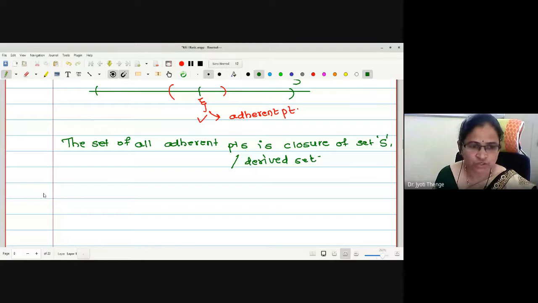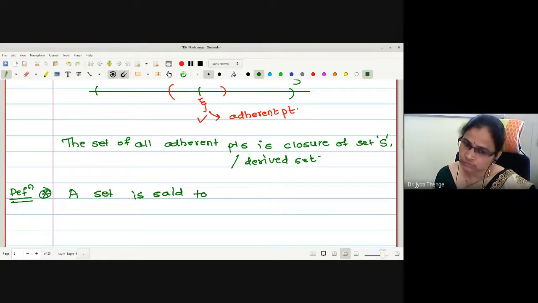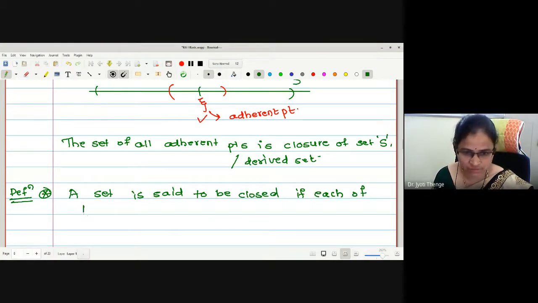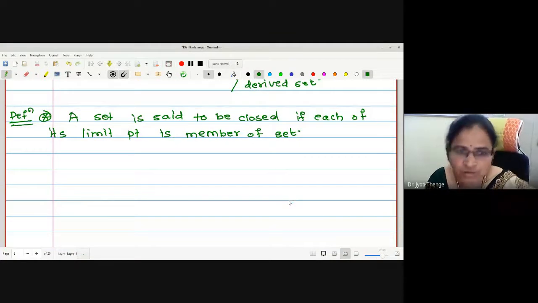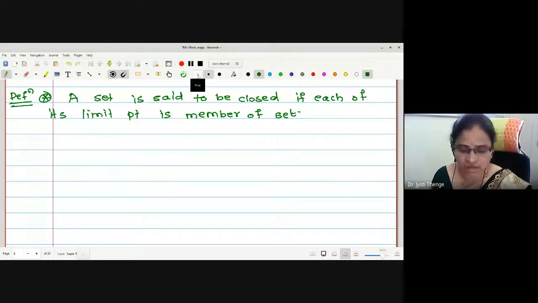Now let me go to the definition of a closed set. A set is said to be closed if each of its limit points is a member of the set. Every limit point must be a member of the given set, that is, it is contained in the set itself.